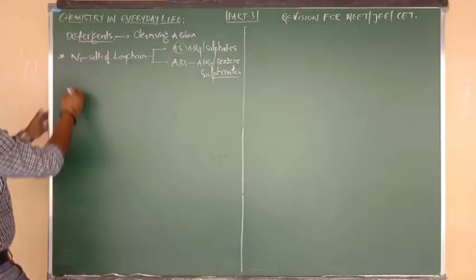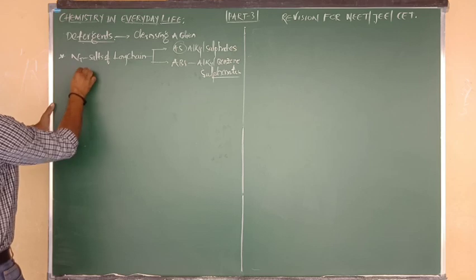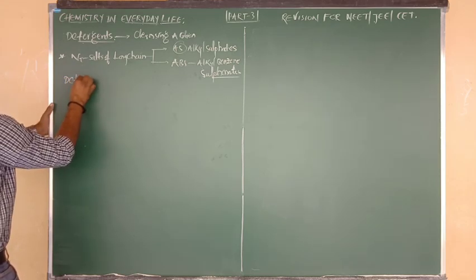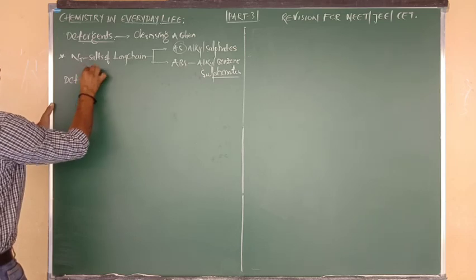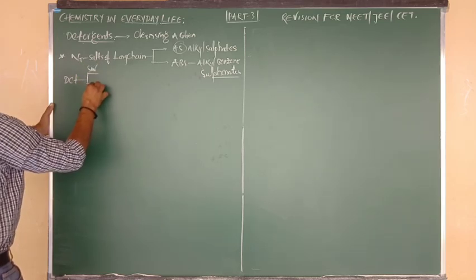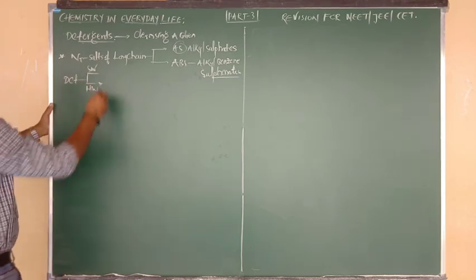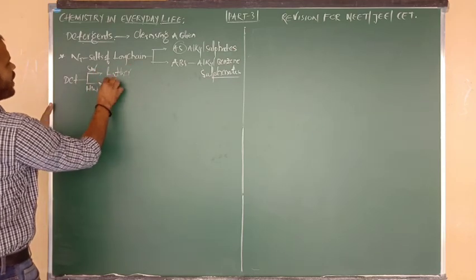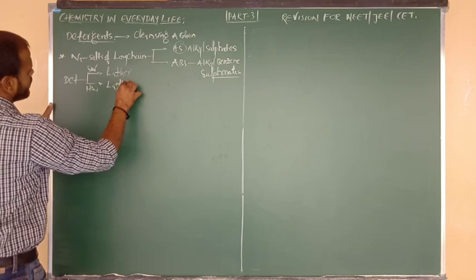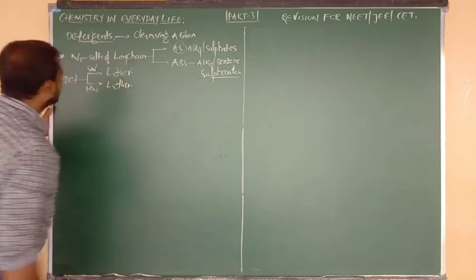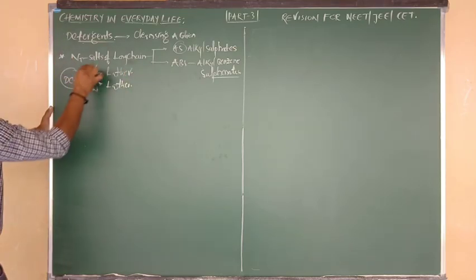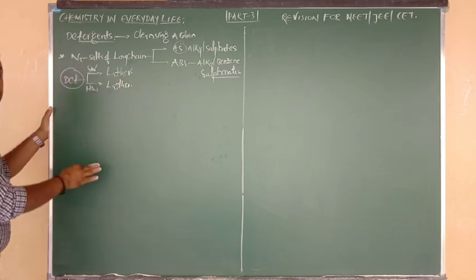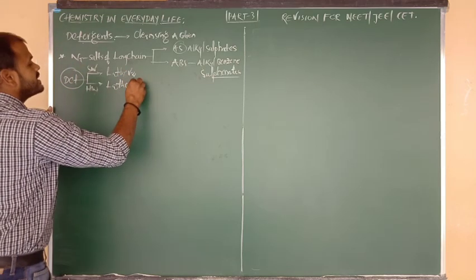Detergents are soluble in what, beta? Soft water, and they are also soluble in hard water. In both types of water, detergents form lather. So detergents in soft water and in hard water, both types, are soluble and form lather.